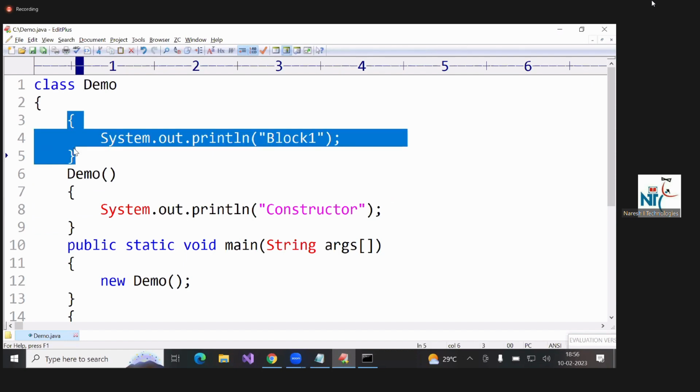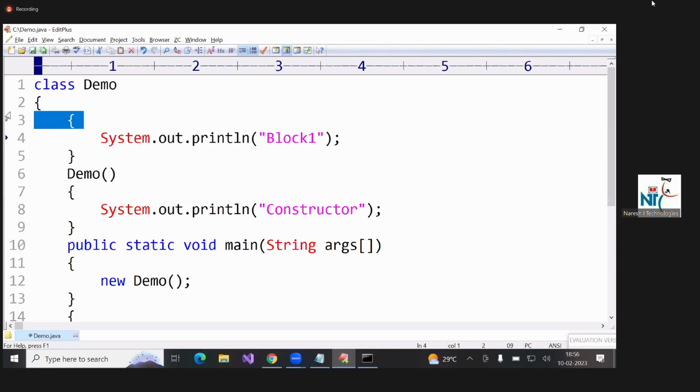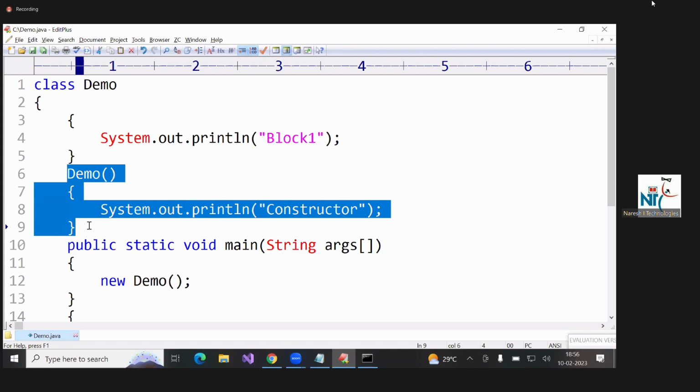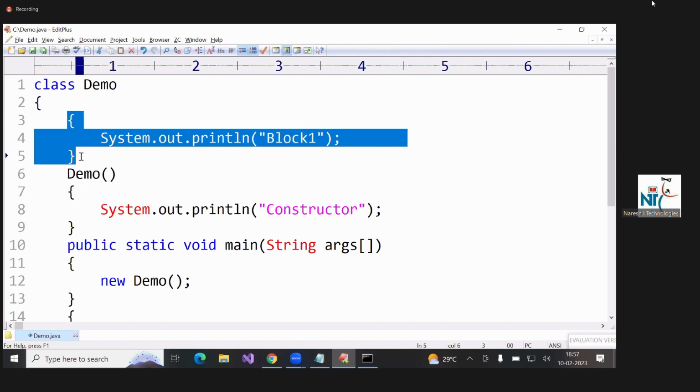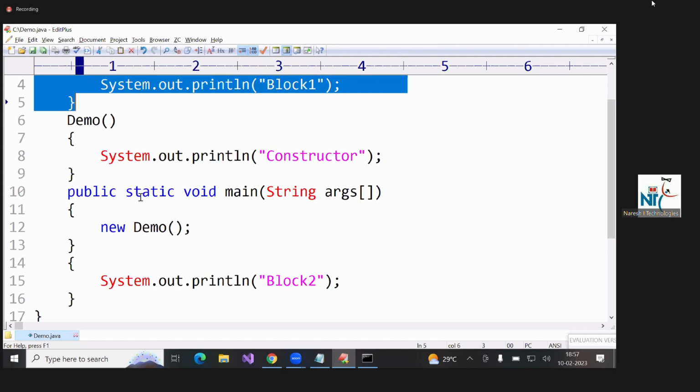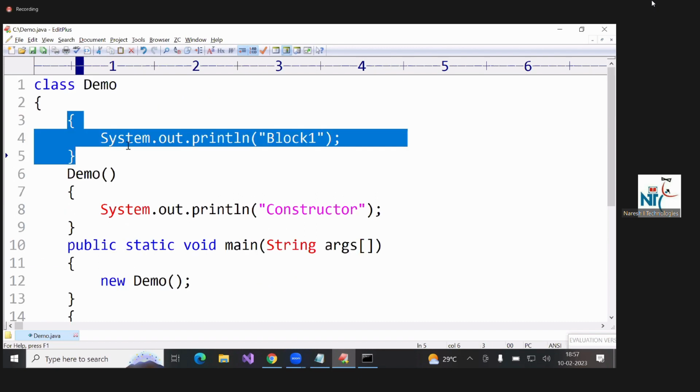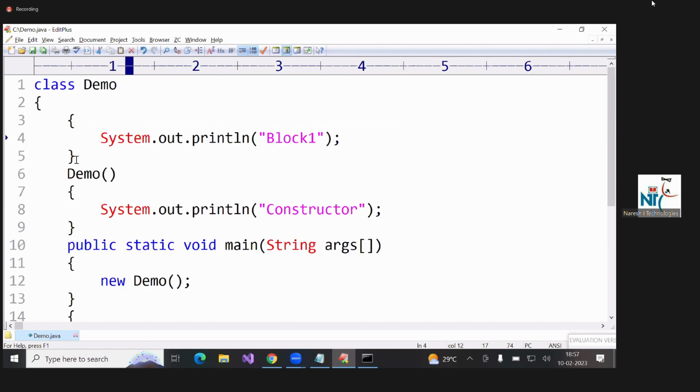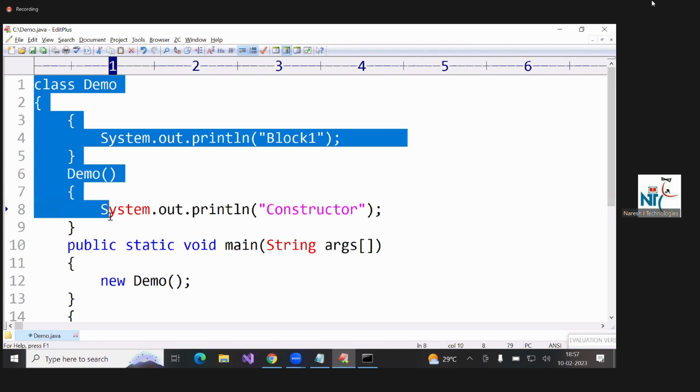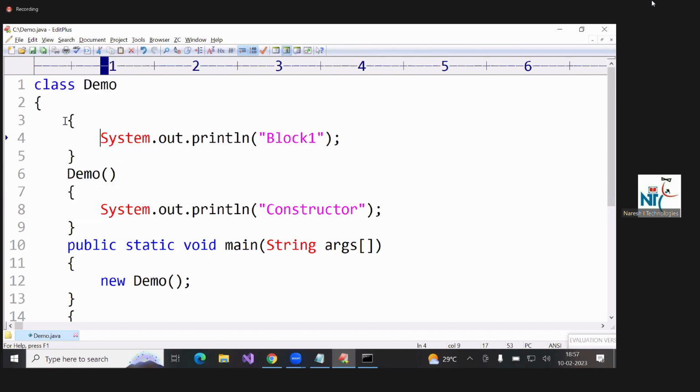It is only in the first program, only in the last program. Further, blocks are not required. The reason is the constructor is executed whenever an object is created, and the block is executed whenever an object is created. But why did I include this program? If I don't give this program and in a written test a question of this type comes, what will a student think? Before this brace, something is missed, they'll think.